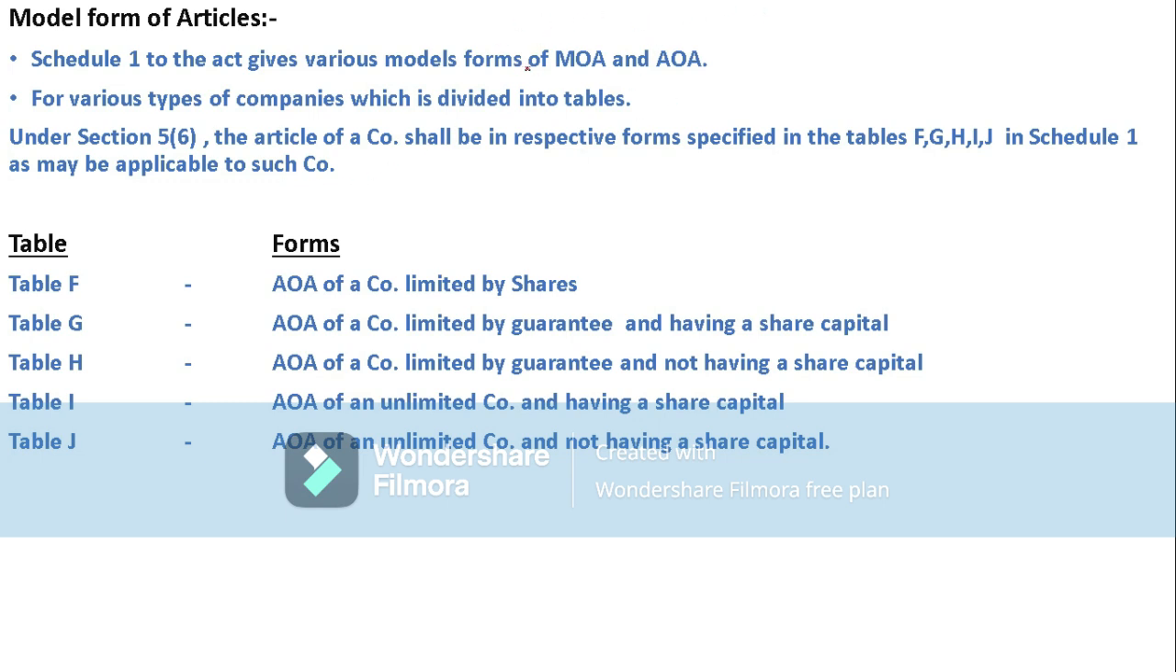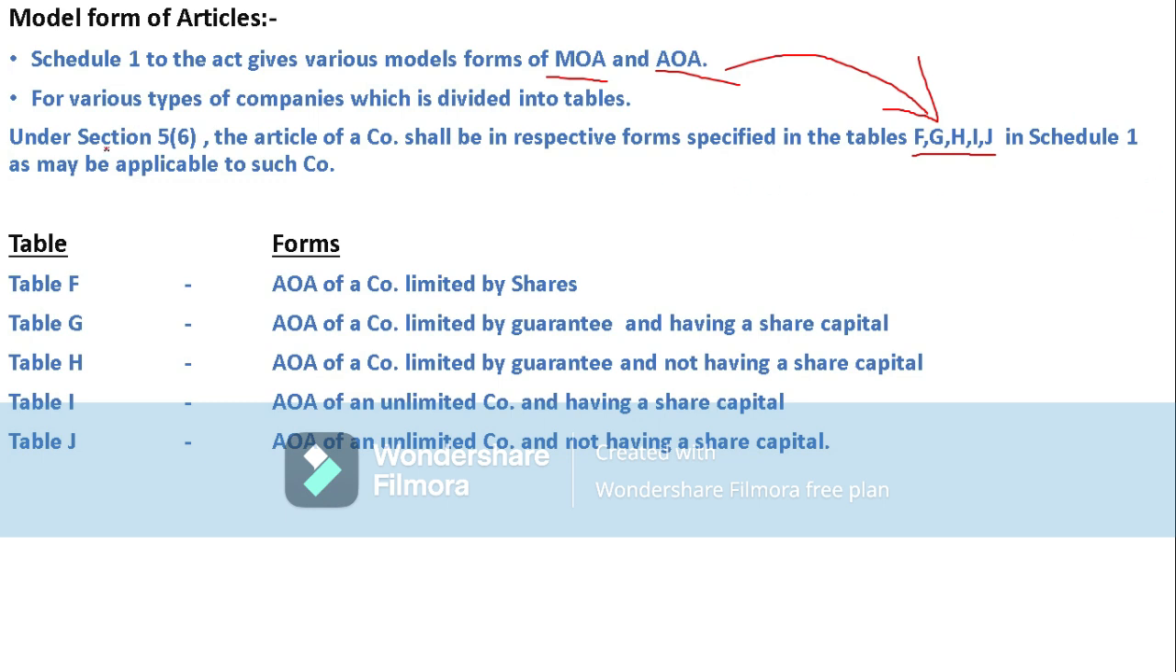Depending upon those forms, memorandum of association can be created by the companies. Likewise, certain models were given for articles of association also. If a company wants to follow articles, it can take from these given forms like F, G, H, I, J. These are another set of model forms given for articles of association. For memorandum of association we have A, B, C, D, E, but for articles of association we have F, G, H, I, J in Schedule 1.